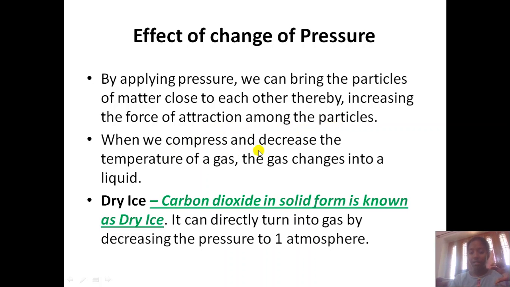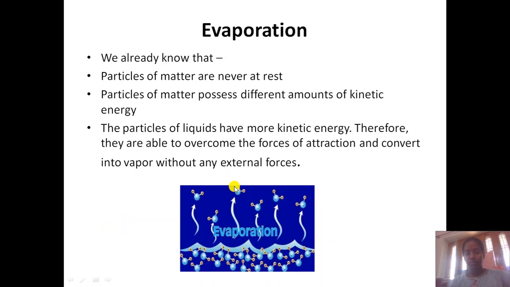So when you compress and decrease the temperature, the gas gets converted to liquid, and the application is dry ice. Carbon dioxide in solid form is known as dry ice. It can directly turn into gas by decreasing the pressure to 1 atmosphere. This is not included in NCERT, so you just have to learn what dry ice is. Dry ice is carbon dioxide in its solid form.